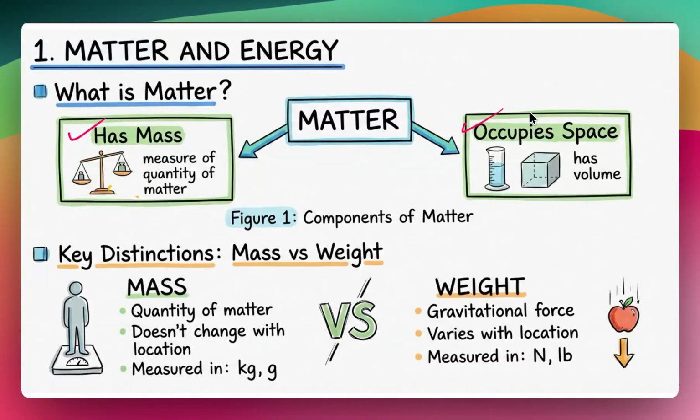So we need to definitely have some number to say how much matter is there inside a particular object or a particular body, right? So we define that through kilograms, right? So how many kilograms of matter is there in a particular object? So the quantity of matter could be measured by something called mass, right? And basically it has a unit which is called kilogram, gram, and any other unit which you may be aware of, right? And it does not change with location. So if I am 60 kilograms here, if I go to Shanghai, I will weigh 60 kilograms. If I go to Singapore, again, I will weigh 60 kilograms, and so on and so forth, right?